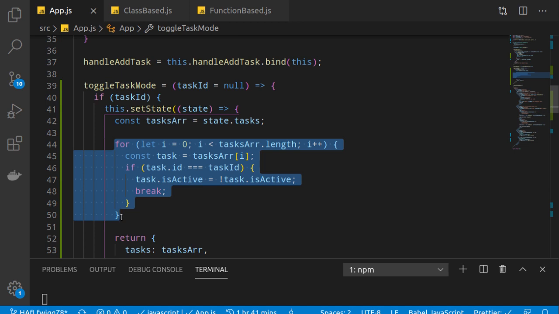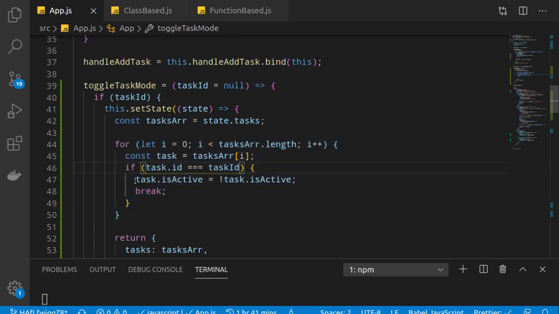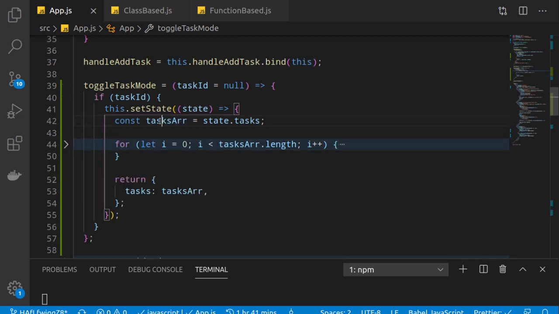We would have to loop through all the elements, but we do not want that. We are actually looking for a particular task ID. As soon as we receive that particular task ID, we will update it and break out of the loop. We do not want to update all the array elements, right? So now this task array is updated. We will set this new task array as the task in the state.